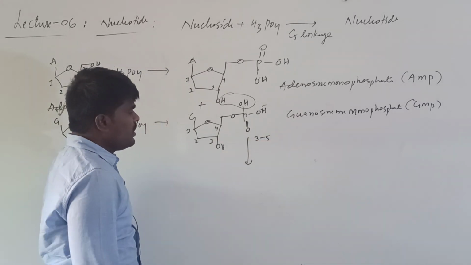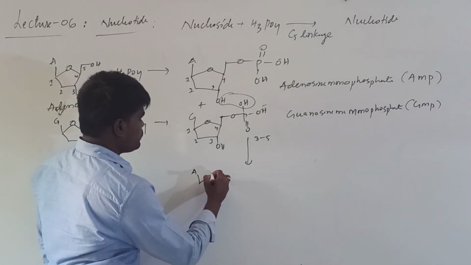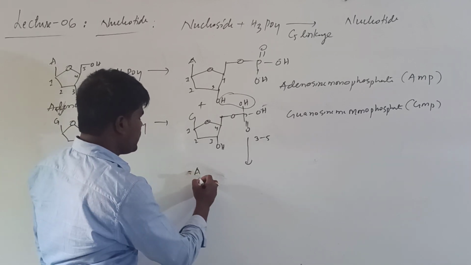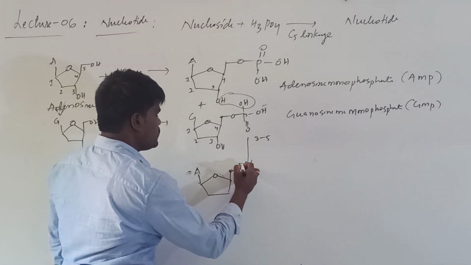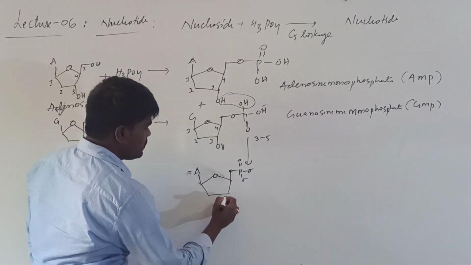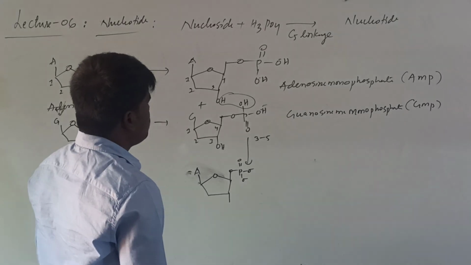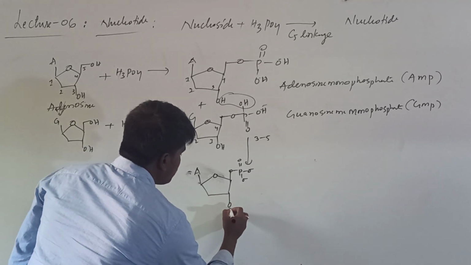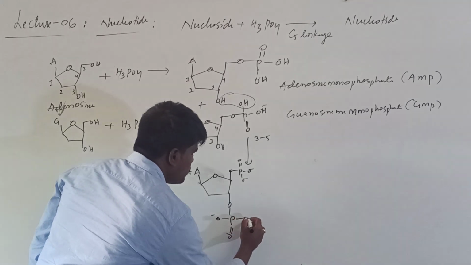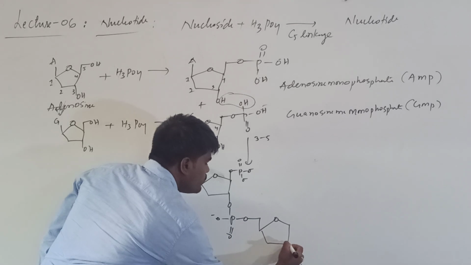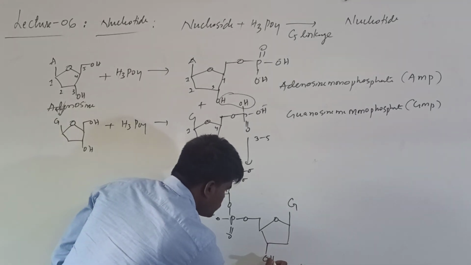This is what I am saying. So what happens here? Elimination of water. This is your first nucleotide, adenine monophosphate, and this is guanosine.